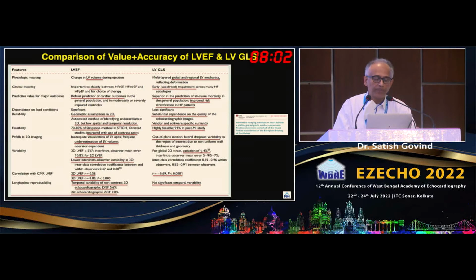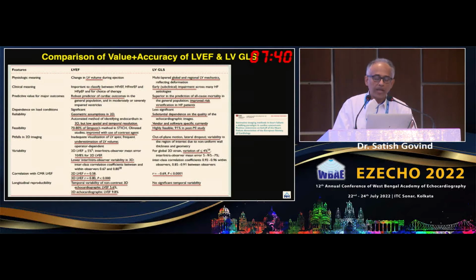Predictive, EF is a very old friend, and it is a very good robust predictor of cardiac outcomes, while GLS has been shown to have good prediction in all-cause mortality and also in risk stratification. Load, both of them have load implications, but GLS is much better.